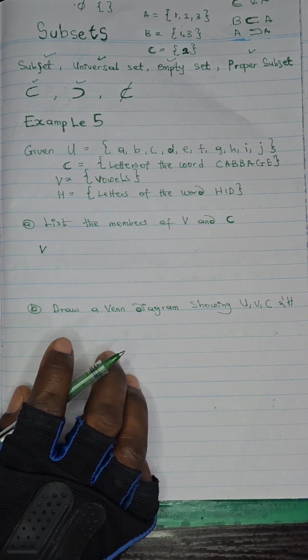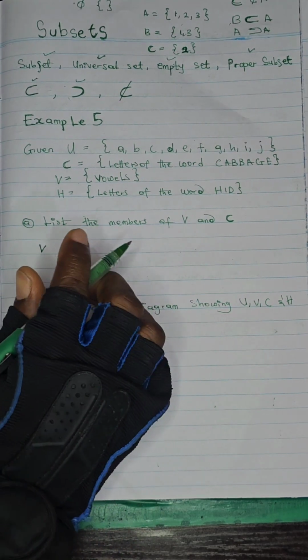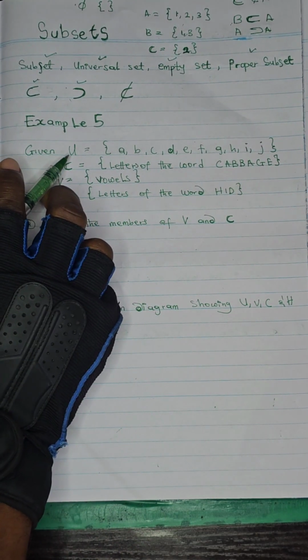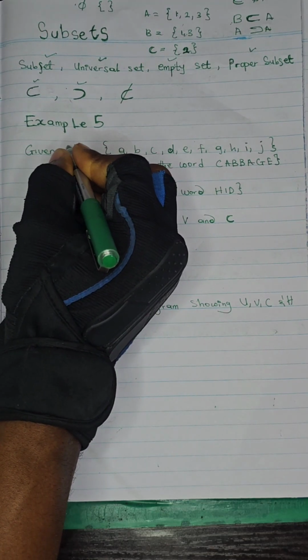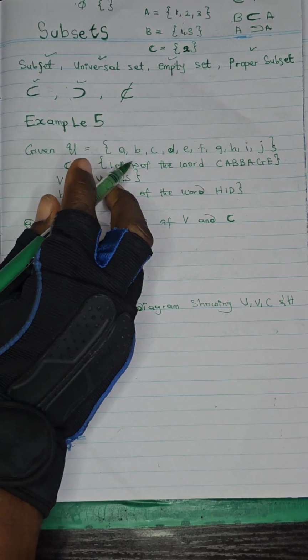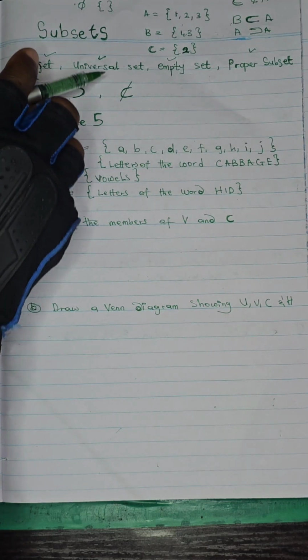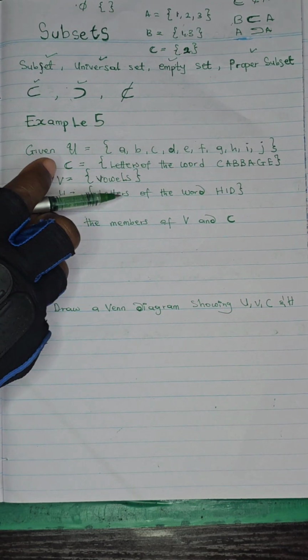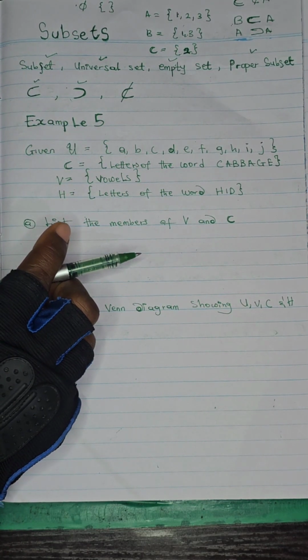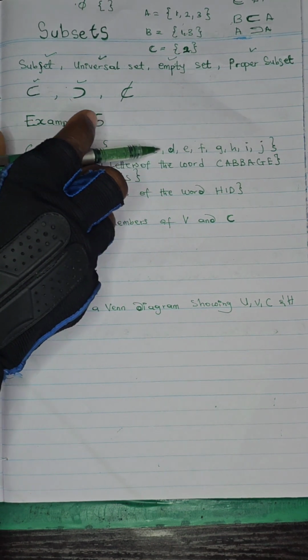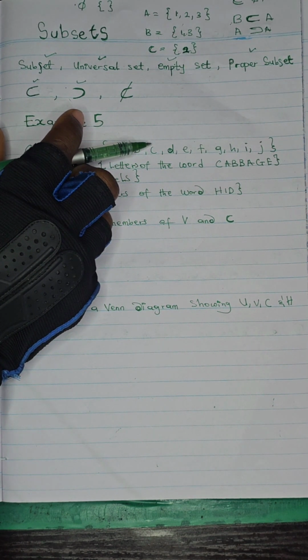There's something I want to make clear. When you are dealing with subsets and you're being given the universal set, this is the symbol for universal set, and then you are given the subsets. Remember what we said here, the universal set is the set that contains all the whole subsets. So make sure that when you are creating the subset, it must be an element in the universal set.